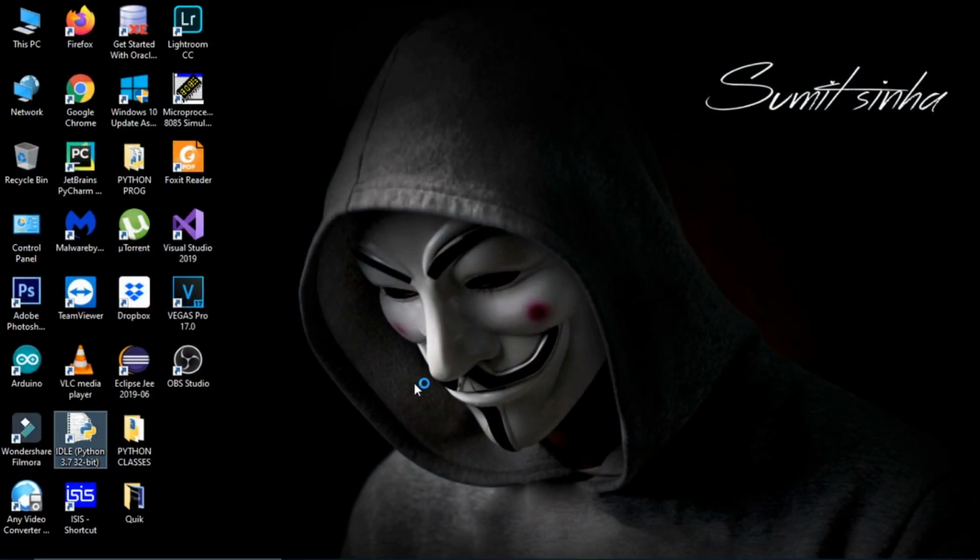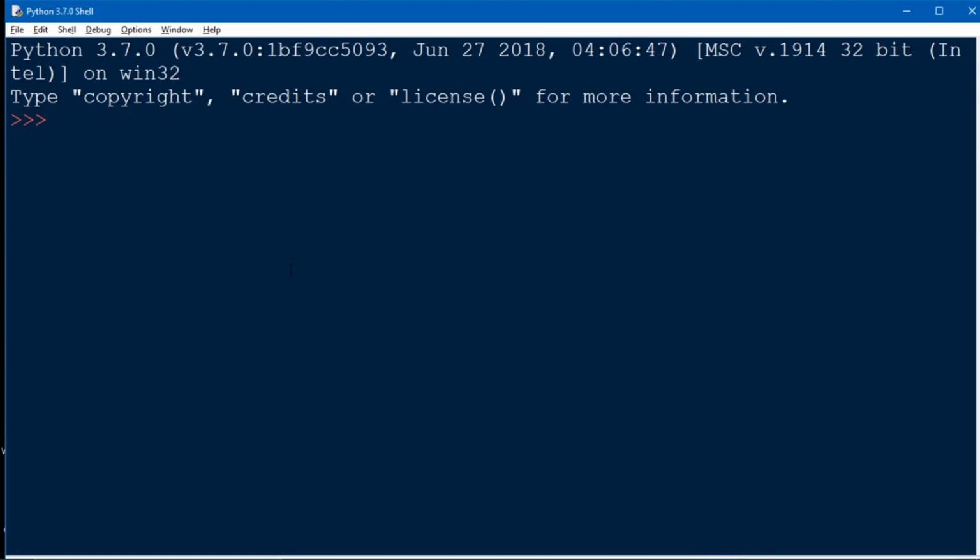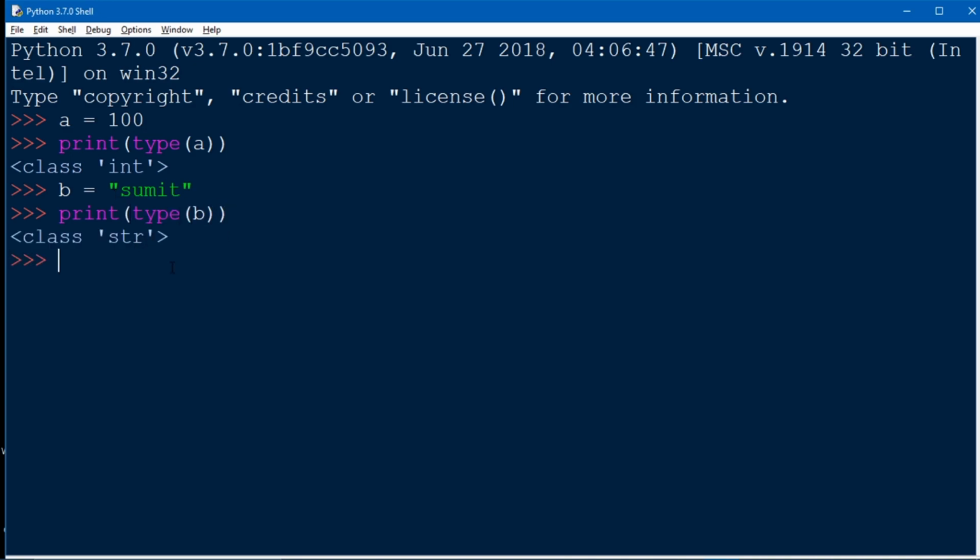Sometimes we get confused by the type of a variable. For knowing the type of a variable, we use the type function to get the actual data type of the variable. The type function is basically a class, so we get the output as a class type. See, we take an integer, so we get class int. For a string, we get class str. And similarly, we can know the data types of all different variables by using this type function.